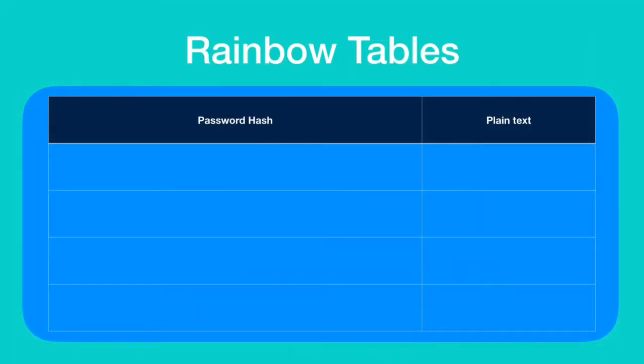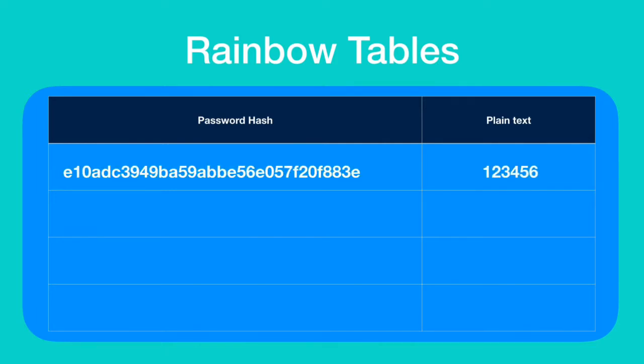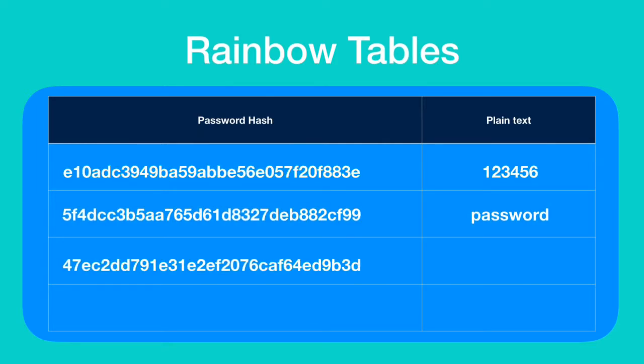If you are using a common password like test123456, which I used earlier to sign up for Facebook, then the hacker will easily be able to know the plain text form of your password from the hash string. There is something known as rainbow tables. These rainbow tables contain the password hashes of numerous commonly used passwords along with their plain text forms.